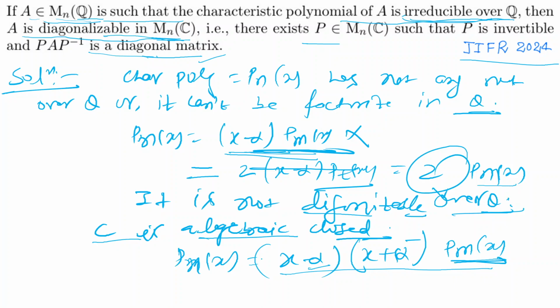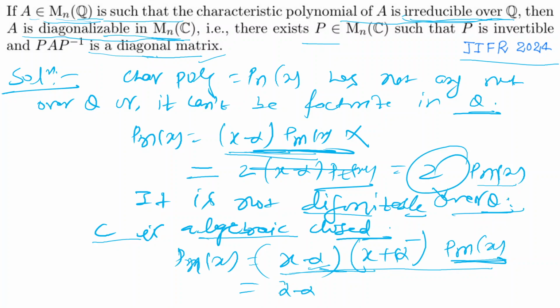But maybe it has a repeated root, a repeated complex root. Then what will happen? Why are we doing this? You know the result that if the minimal polynomial has linear factors, then it is diagonalizable. If it has linear factors in C, then it is diagonalizable over C. That's why we are trying to proceed in this way. Now think, if it has a repeated complex root, then what will happen?